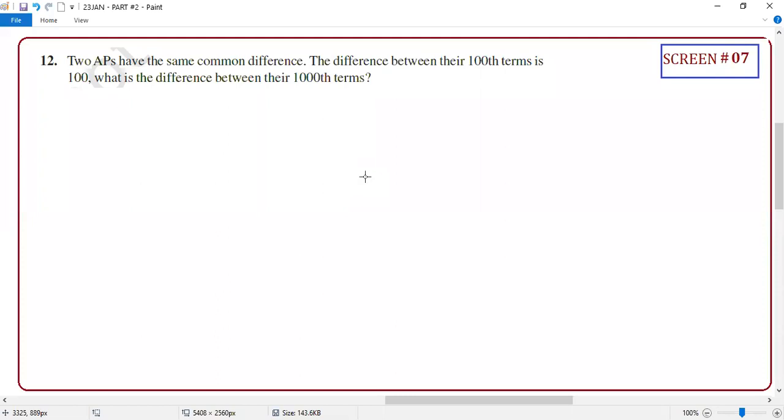Clear? Maybe you have difficulty or a different view. Listen carefully. Okay.